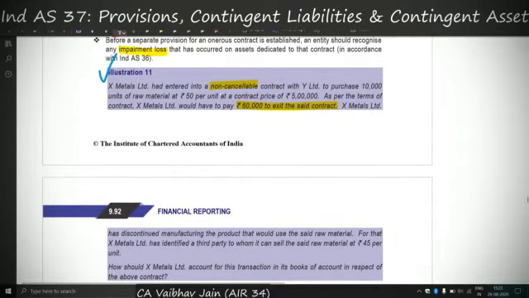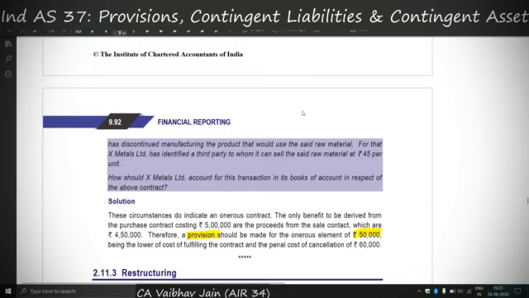X Metals has entered into a non-cancelable lease. See, non-cancelable is hinting at an onerous contract, because if it is non-cancelable, that means there will be a penalty to cancel the contract. So it is a contract. X Limited has entered into a contract to purchase from Y Limited 10,000 units at 50 rupees, that is 5 lakh rupees worth of products. Now if X Limited denies such a purchase, then it will have to pay 60,000 to Y Limited.